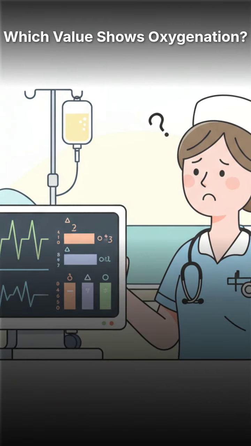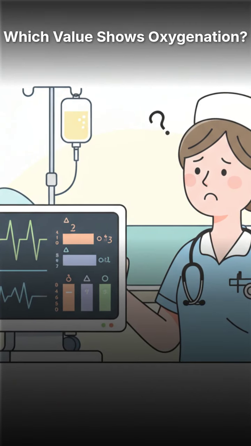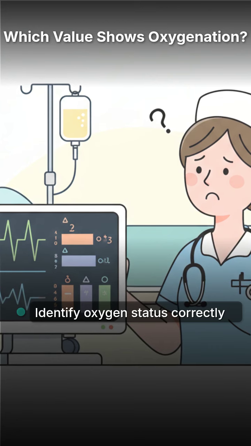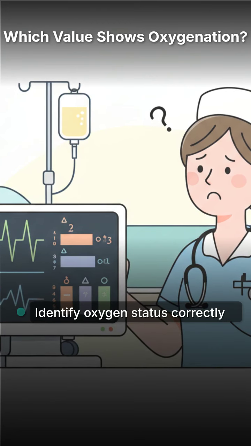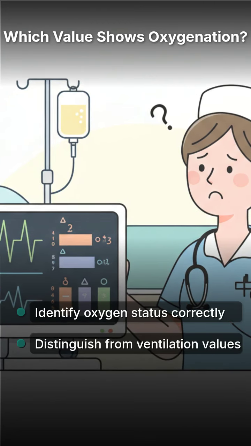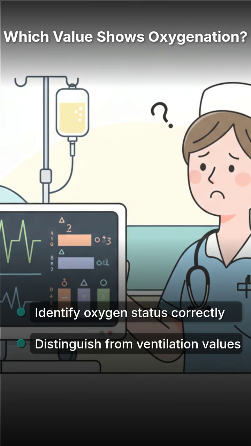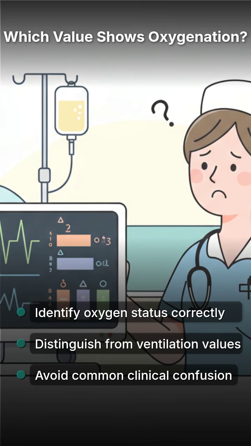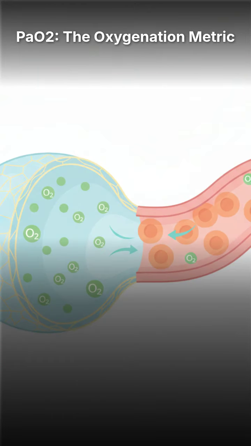Have you ever wondered which ABG value specifically tells us about a patient's oxygen status? While many students get confused between various gas levels, there is one primary indicator to watch. We need to identify if the patient is actually getting enough oxygen into their blood.